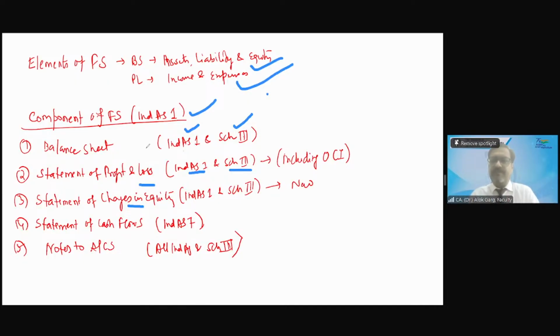At a point of time. It is over a period of time. The word is changes. It shows the reconciliation. It shows the movement. Okay. So whenever you see in any annual report, it is written that statement of changes in equity for the year ended, for the period. Okay. So statement of changes in equity is also over the period, not at a point in time. Okay. It is for the year ended, for the period ended.